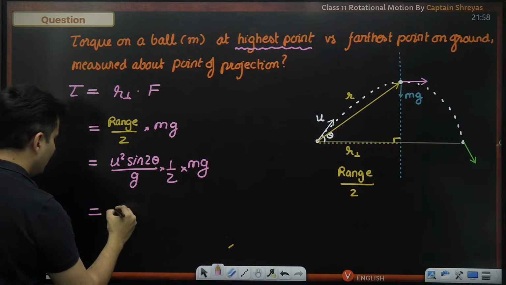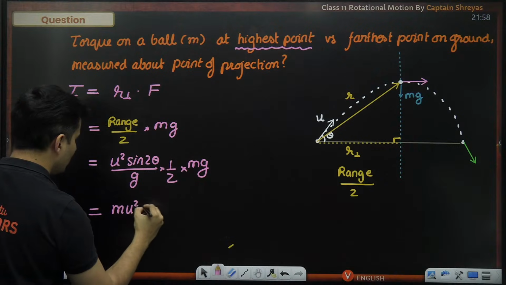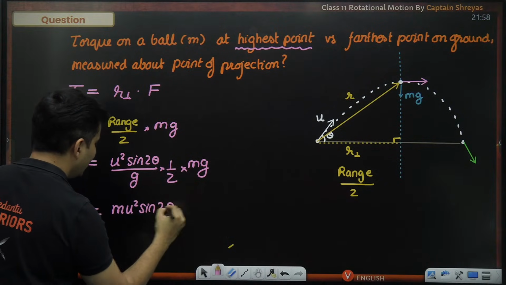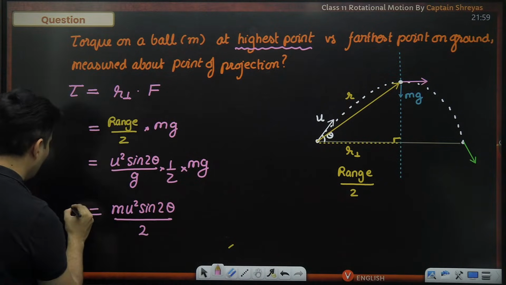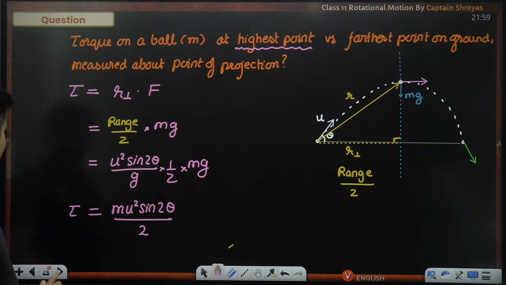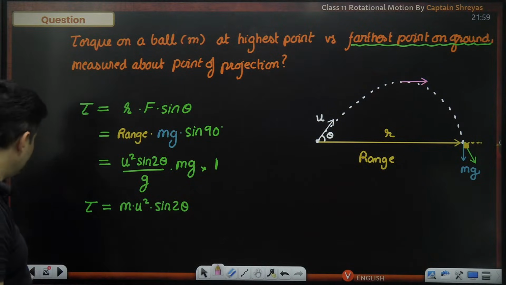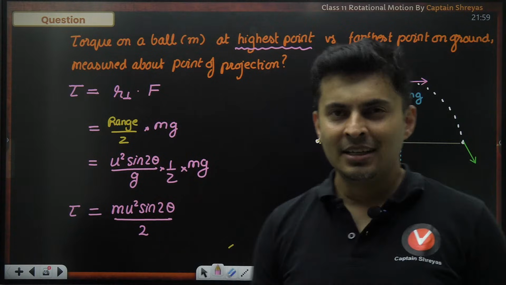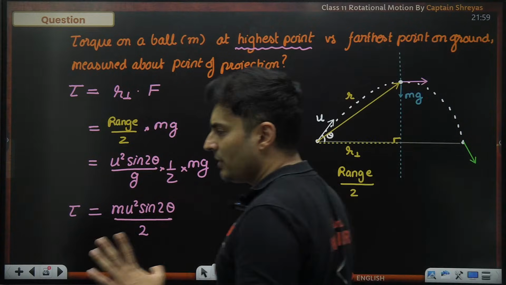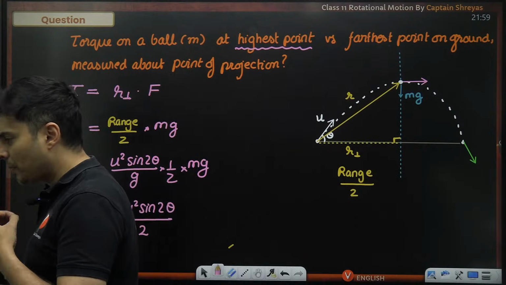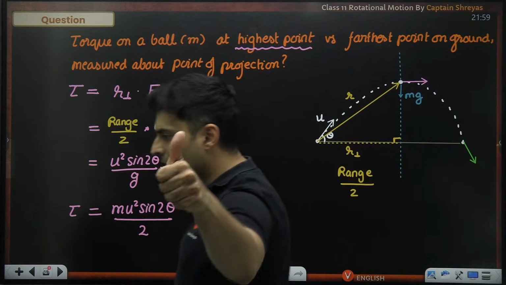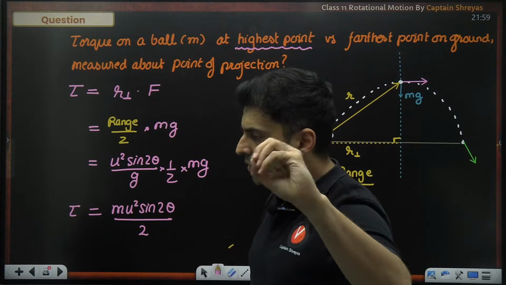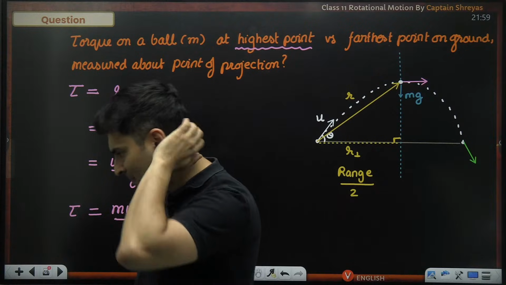G gets cancelled. I will be left with m u square sine 2 theta whole thing divided by 2. So basically the torque is exactly half as compared to the earlier case. Are you getting my point, guys? Everyone, how to calculate the value of torque? It's simple now. Everybody will be able to calculate the torque no matter what the scenario is.